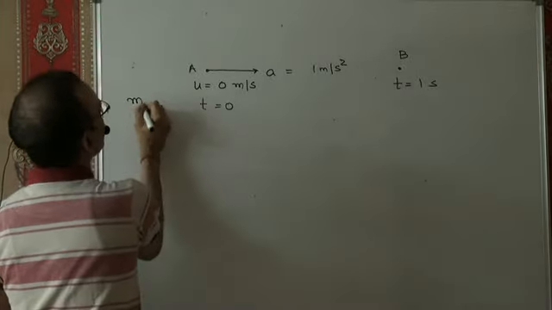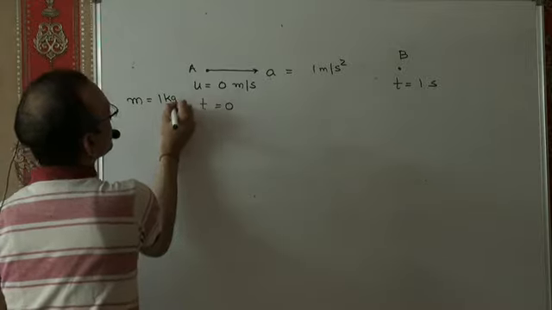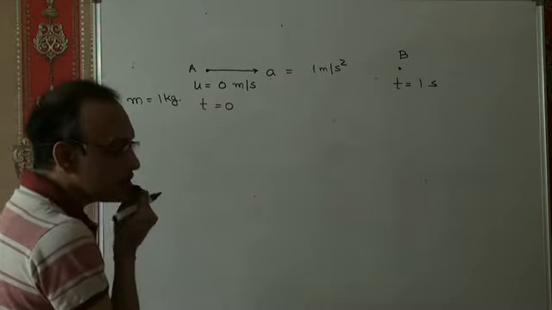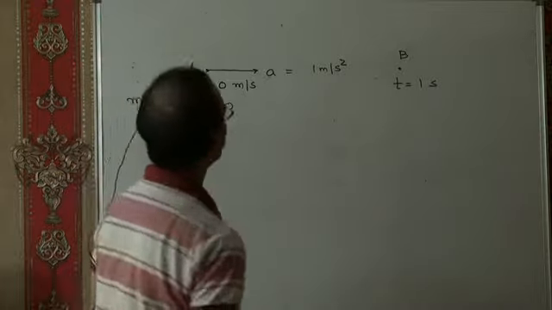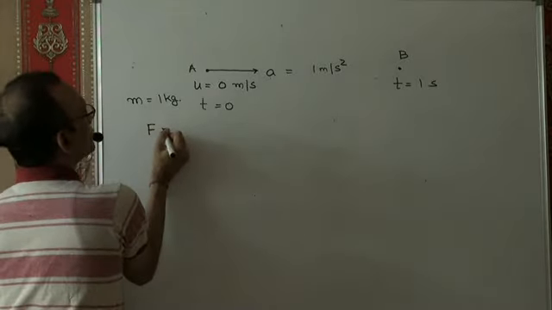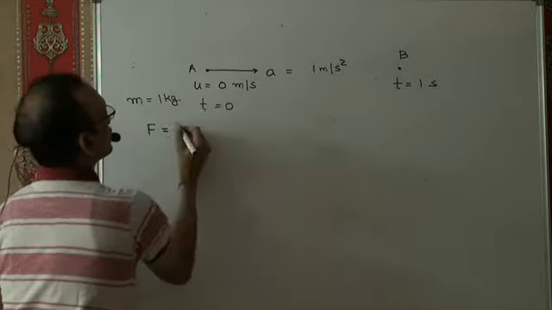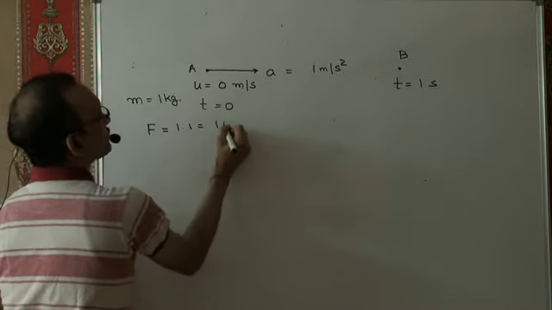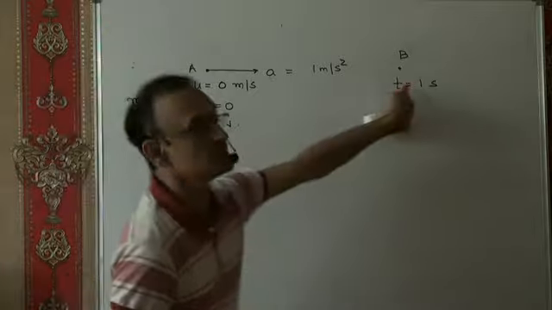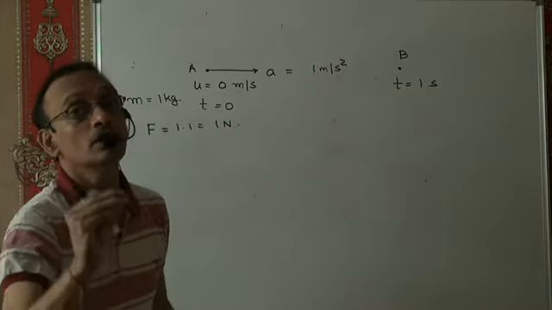Suppose the mass of the particle is 1 kg. Now, very clearly, what's the force acting on the particle? The force acting on the particle is 1 into 1, which is 1 Newton, right? Power delivered by this force at t equal to 1 second would be force dot velocity.